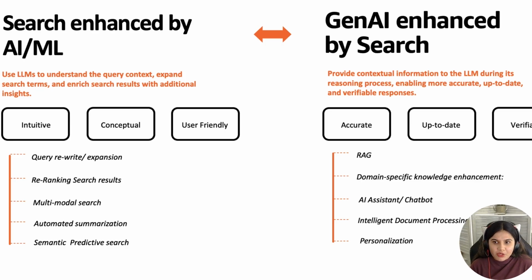The synergy between both is not just about enhancing our ability to find information, it's about changing how we interact with knowledge. This powerful combination is driving innovation across industries from e-commerce to healthcare and will continue to shape our digital experiences in the years to come.